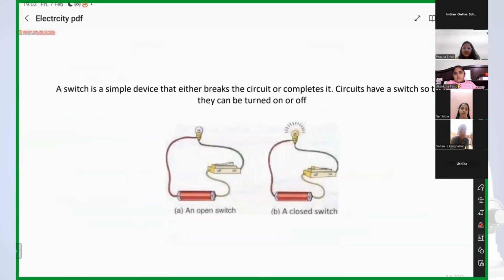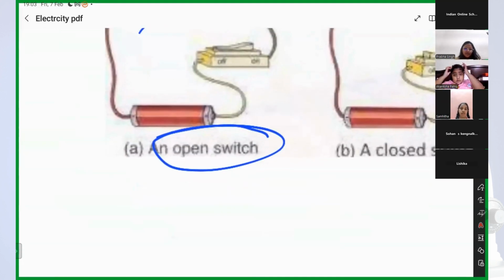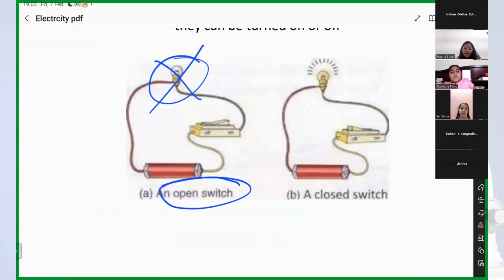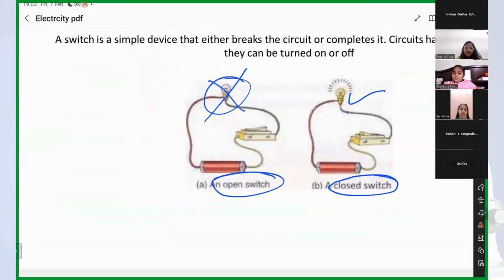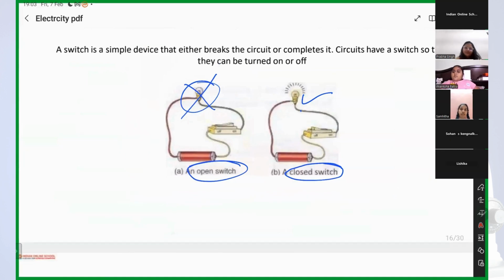Okay. So here we can see, the bulb is not glowing because the switch is open. So the bulb is not glowing. Here the switch is closed. So the bulb is glowing. Got it?